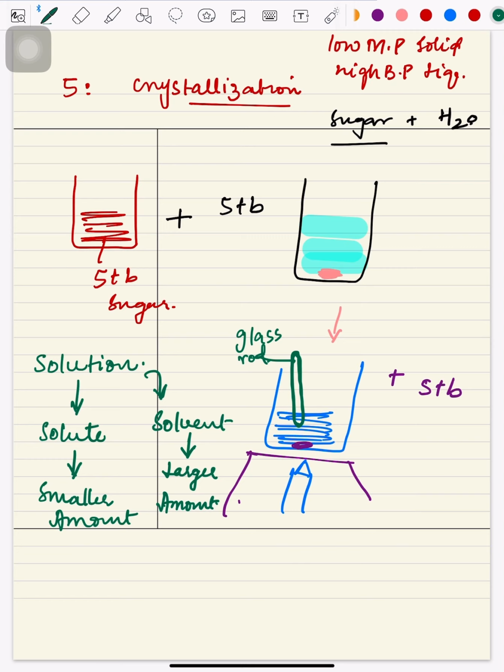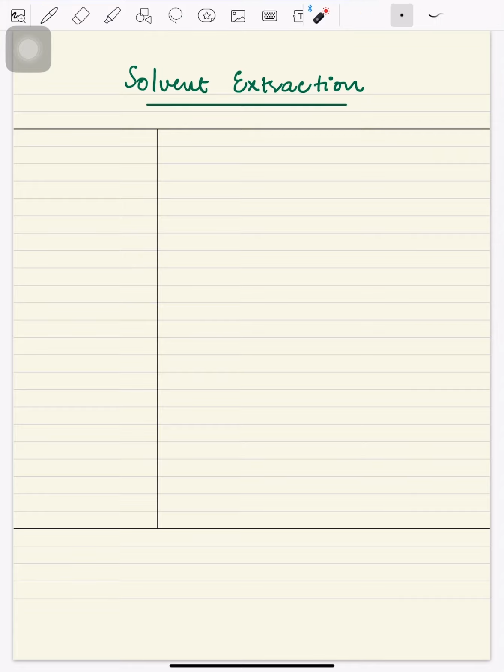All right. Now I'm going to take you to the next topic, a very important topic, and it is related to solvent extraction. Guys, the word solvent extraction itself is enough to explain its meaning. What is that term telling you? For example, we have two solvents and the two solvents are immiscible into each other. What is the meaning of immiscible?